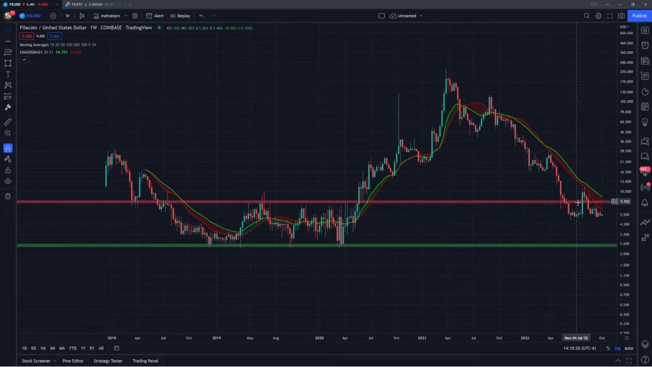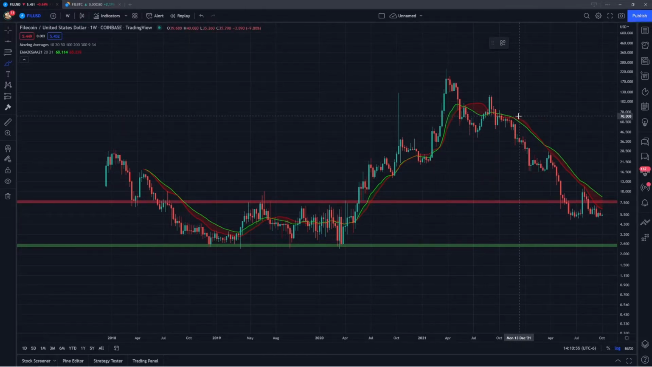So first, I just want to talk about these two moving averages here on the chart. The red one's the 20-week simple moving average. The green one is the 21-week exponential moving average. Together, they form this band, and you can see that has been an area of resistance for a pretty long period of time. And Filecoin has actually not been above these moving averages ever since August of 2021. So a pretty substantial length of time to be spent below these moving averages.